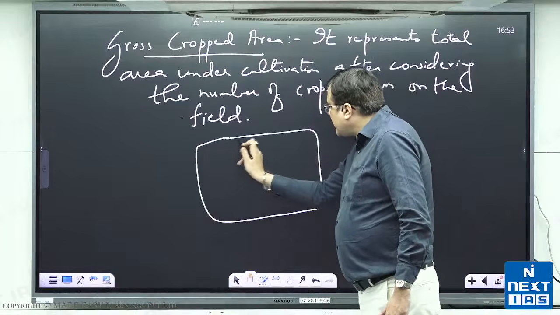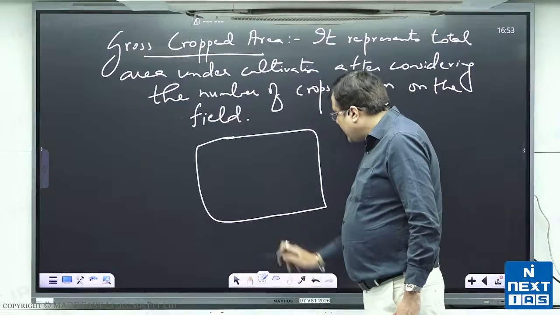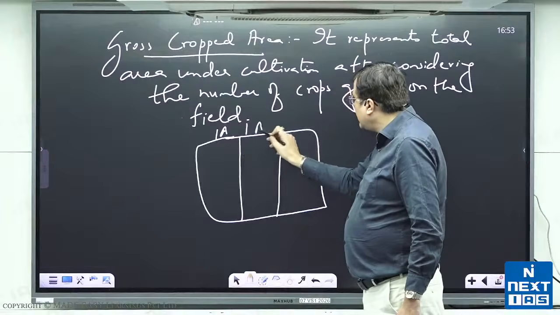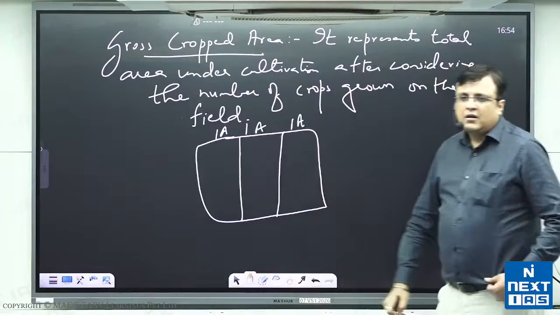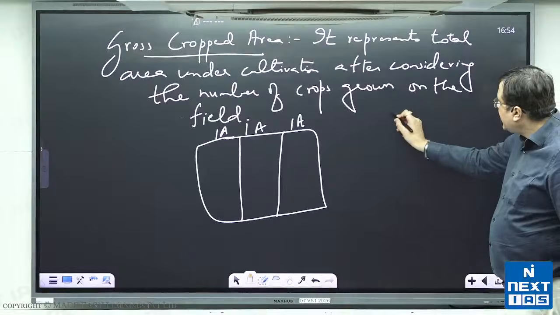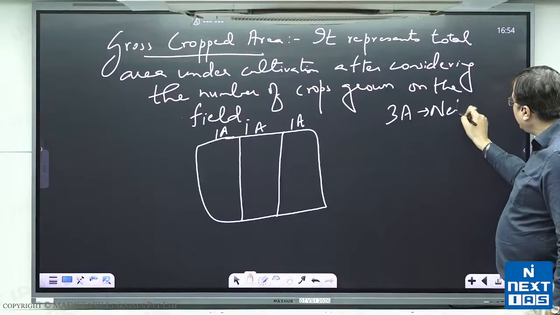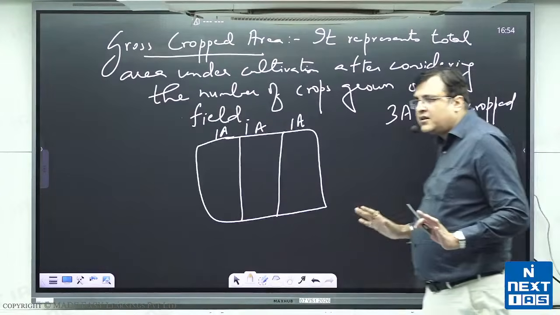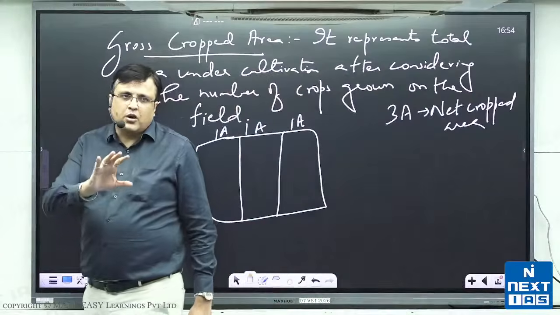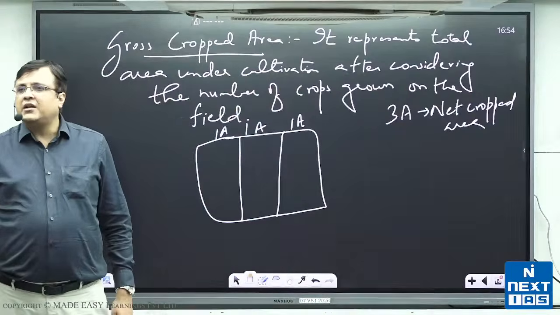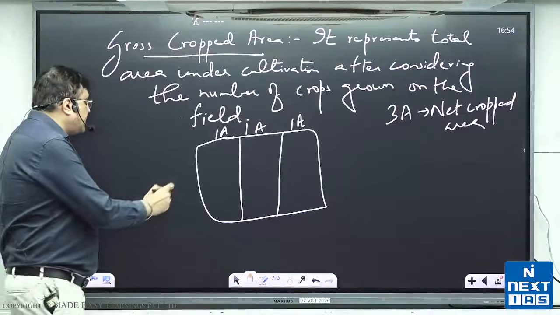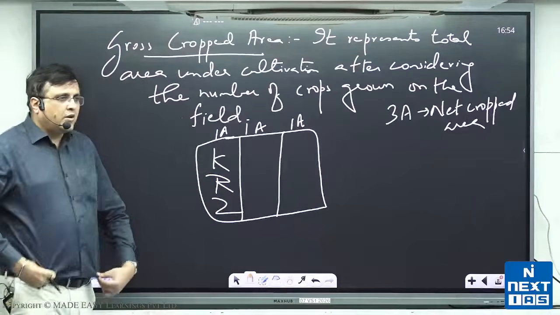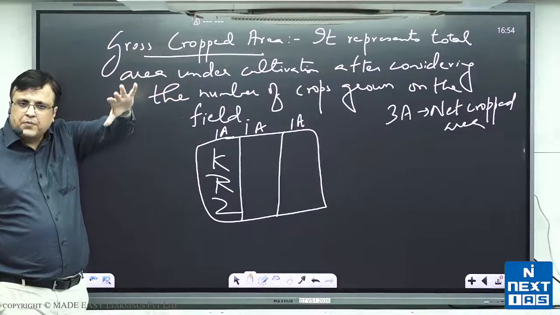Suppose there is a village, and the village has 3 fields, 1 acre, 1 acre, 1 acre. Now in this village, 3 acre is the net cropped area. क्योंकि total area cultivation के लिए कितना है इस गांव में? 3 acre. So 3 acre becomes the net cropped area. But now imagine there is a farmer who cultivates a kharif crop and a rabi crop and a zaid crop. ये किसान जो है ये 3 फसल ग्रो करते हैं अपने खेत पर.